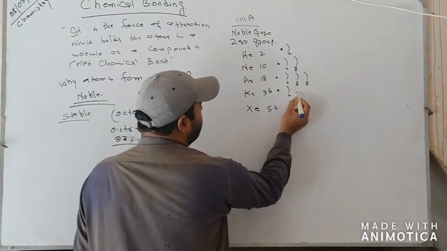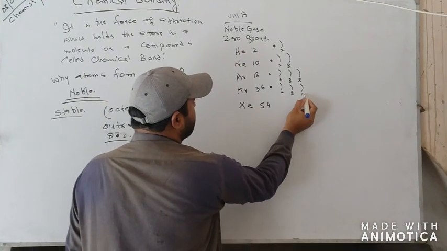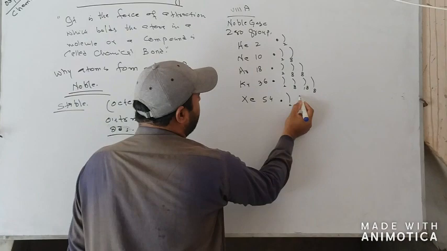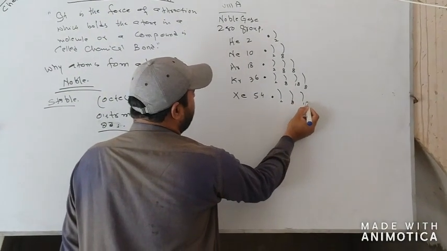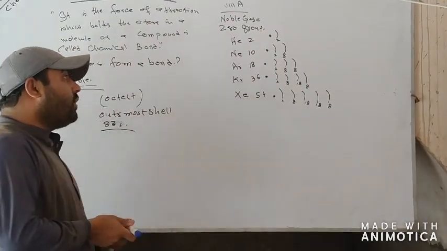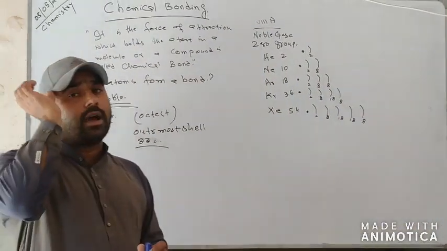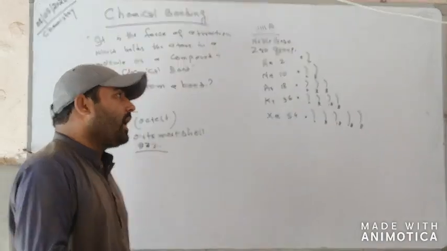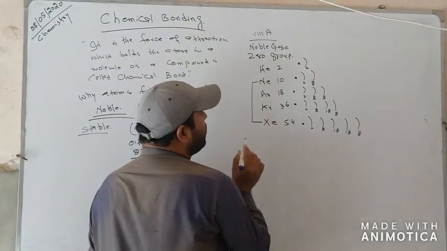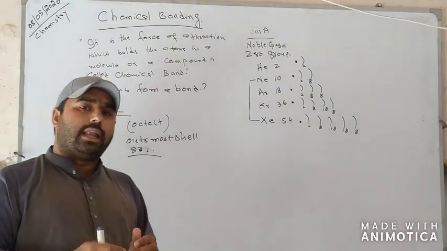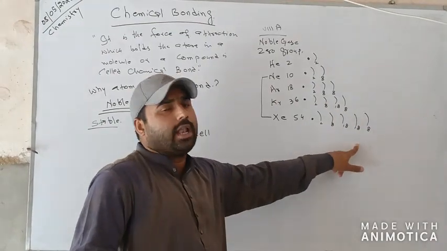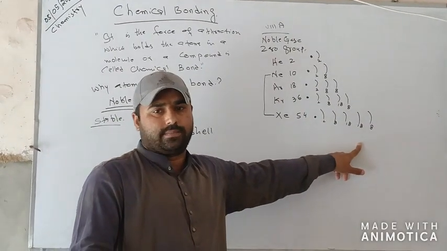Krypton, nucleus, 2 electrons, 8 electrons, 18 electrons and 8 electrons. Xenon, 2 electrons, 8 electrons, 18 electrons and 18 electrons. If we look at this electronic configuration, except for helium, we see that neon to xenon have all completed their outermost shell with 8 electrons.